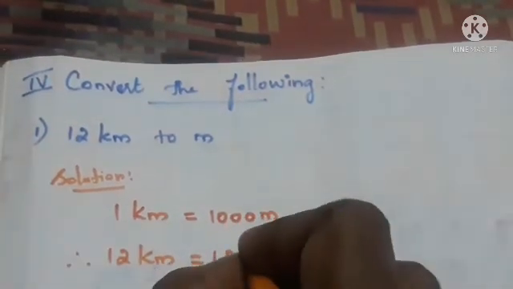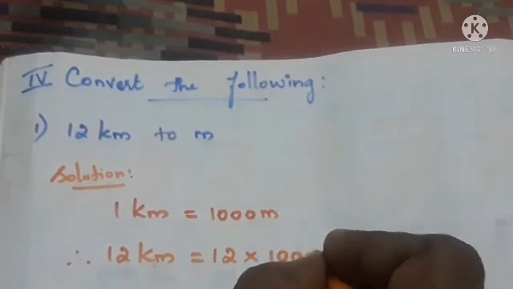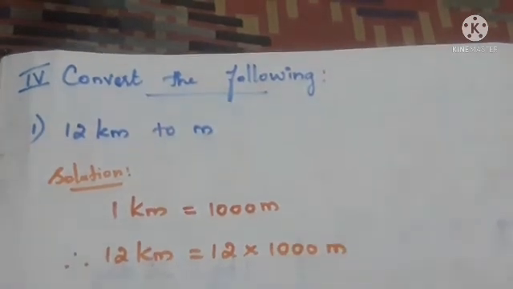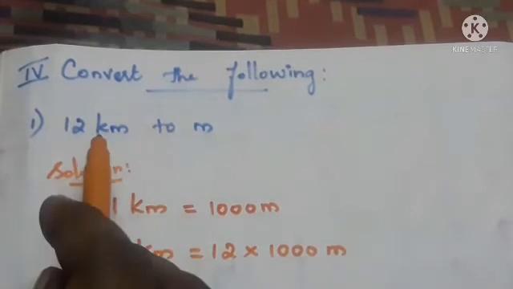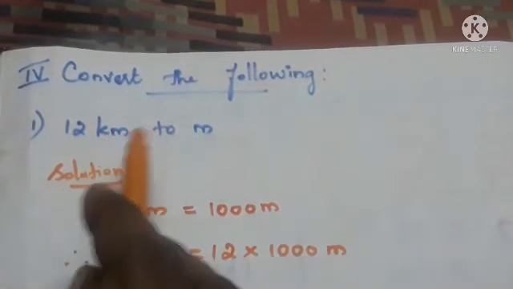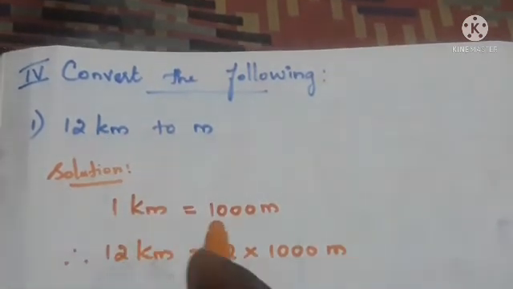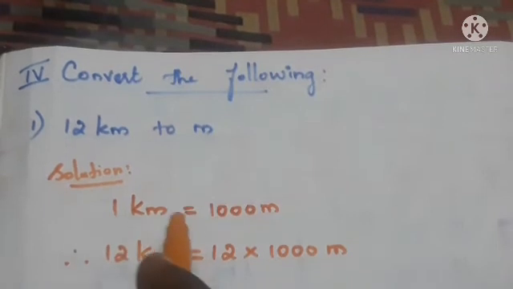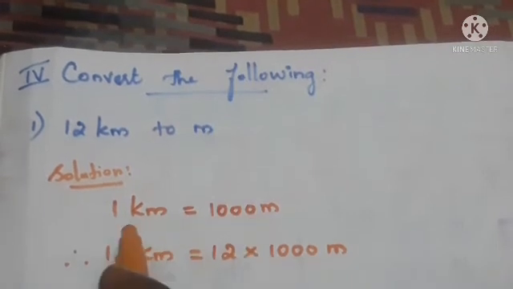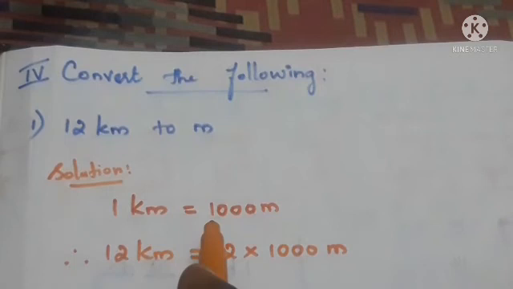We have to multiply with 1000 and write the meter. Understand? So first we are going to convert the kilometer to meter. First we have to write the formula. We know that 1 kilometer is equal to 1000 meter.